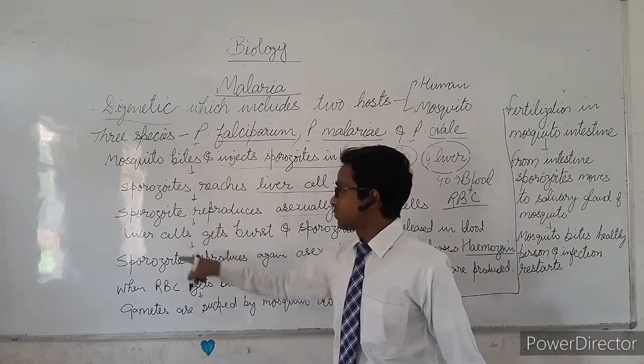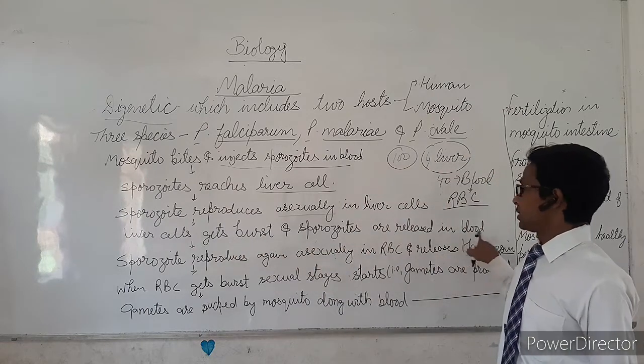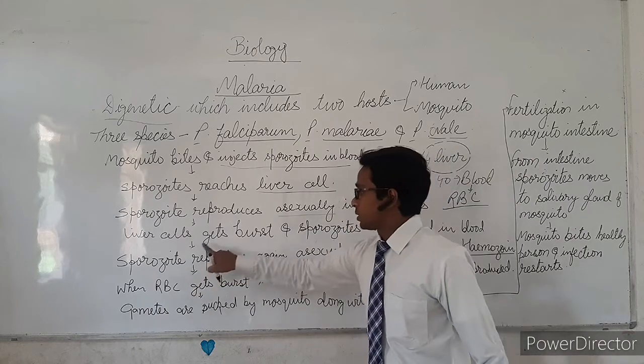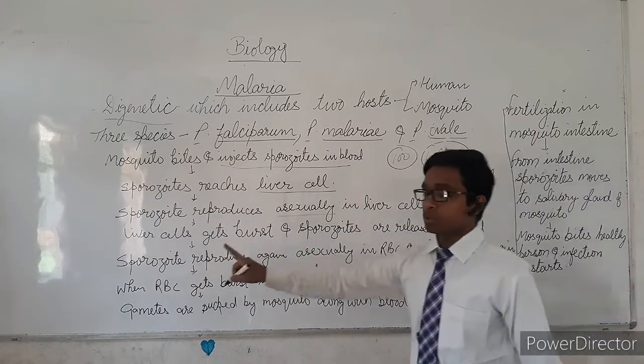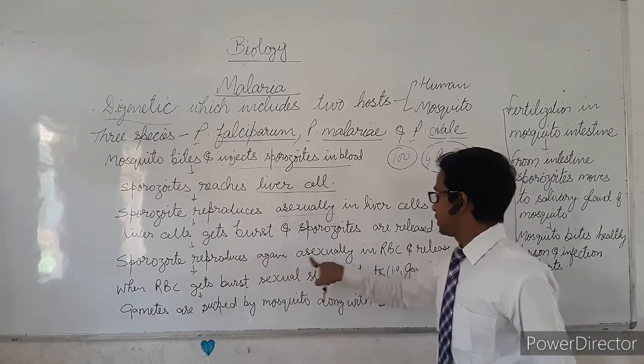Here I have written in flowchart form: liver cells burst and sporozoites are released in blood. Sporozoites, after entering RBC, reproduce again asexually.